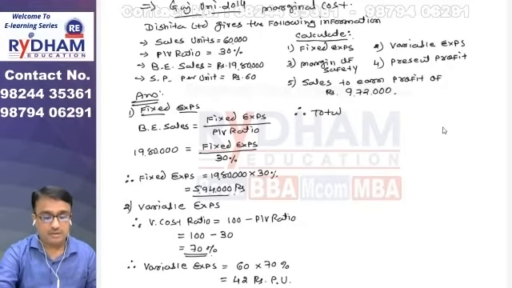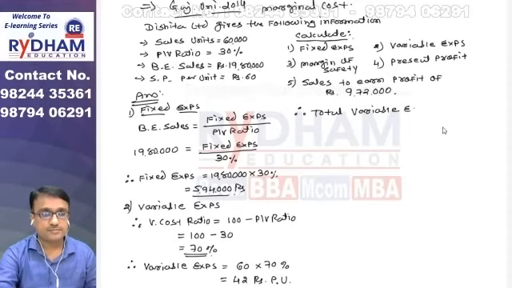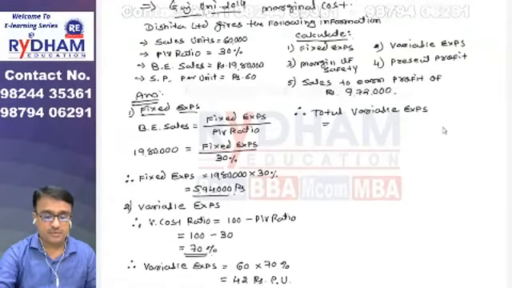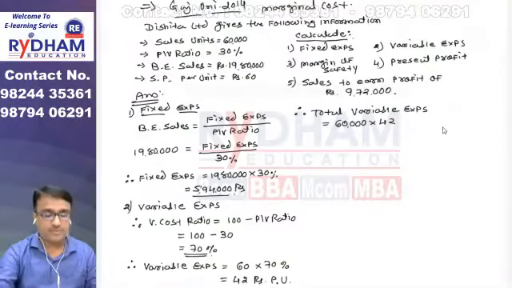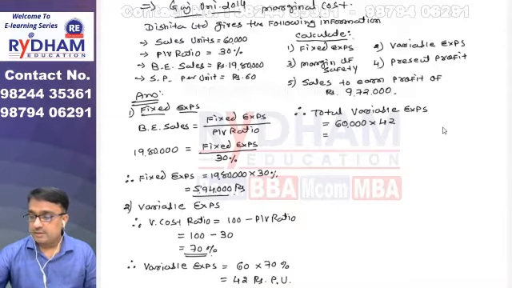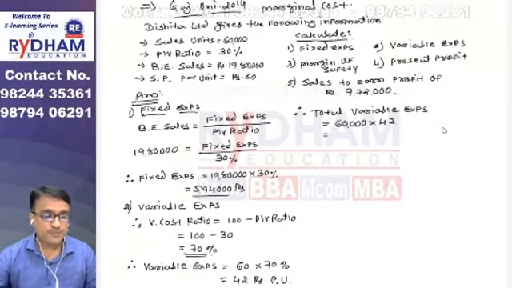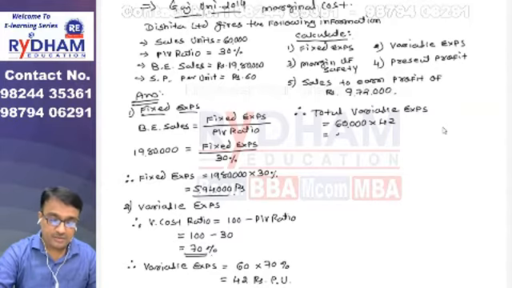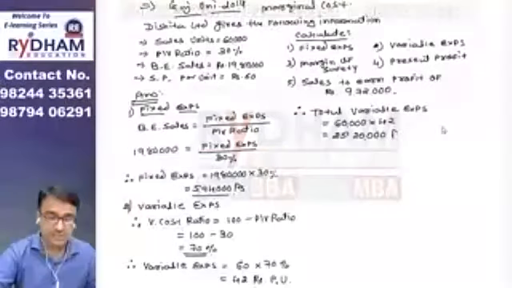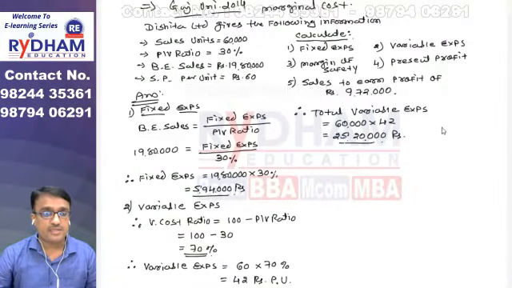Now write down total variable expense is equal to 60,000 multiplied by 42. So 60,000 is the number of units and 42 is the per unit variable cost that we found. So the final answer for this variable expense is 25,20,000.